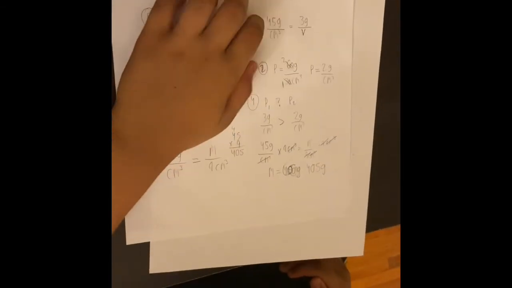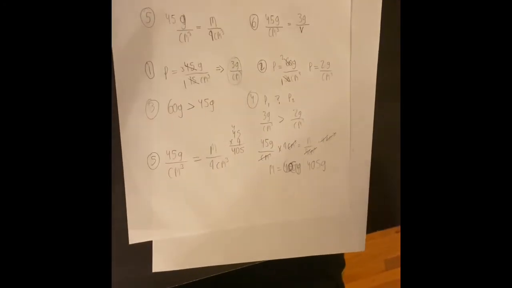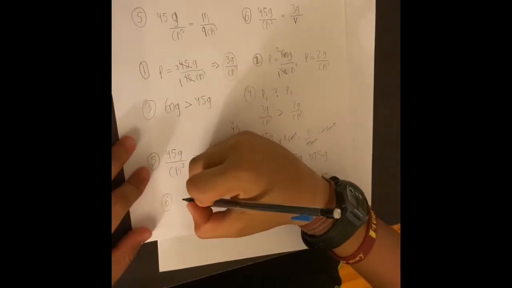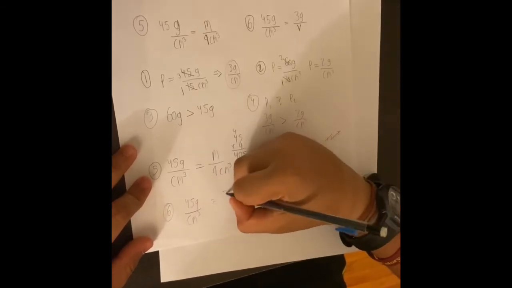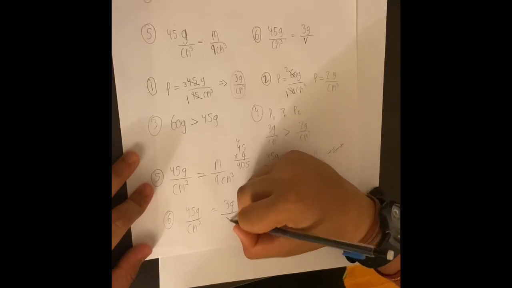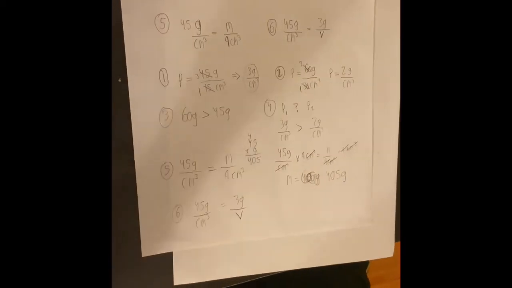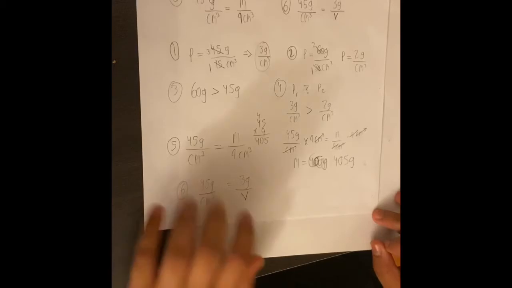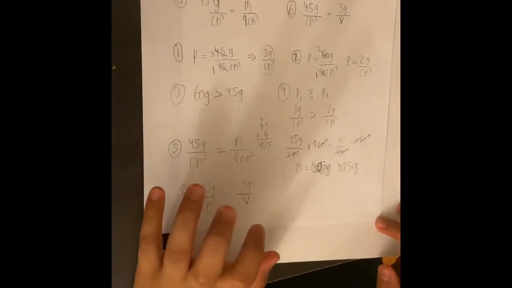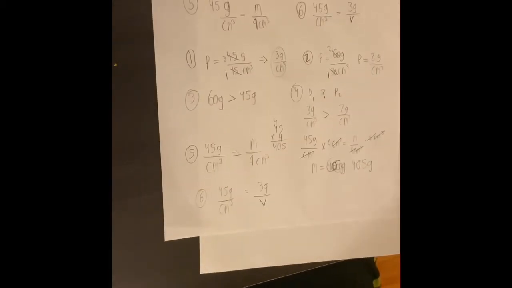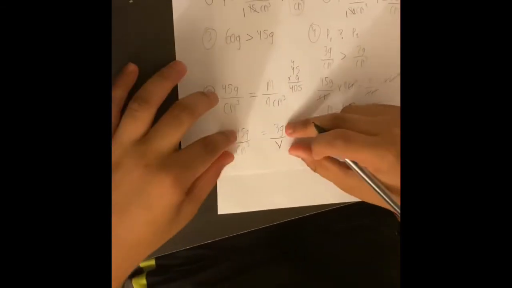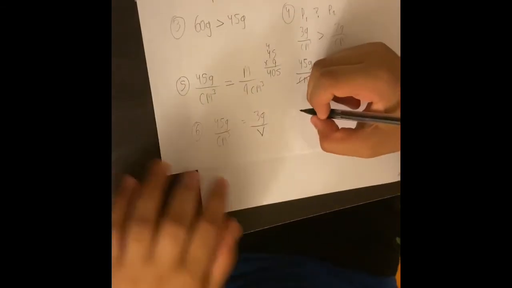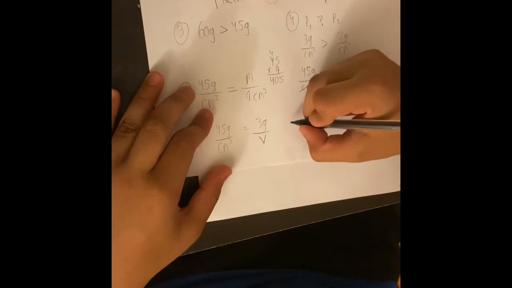Now let's do the 6th question here. Kind of like the other question, we have the density, but over here, rather than finding out the mass, we need to find the volume. So let's do it. But first, to make it a lot easier for ourselves, let's flip both of the equations, so the denominator is now the numerator.